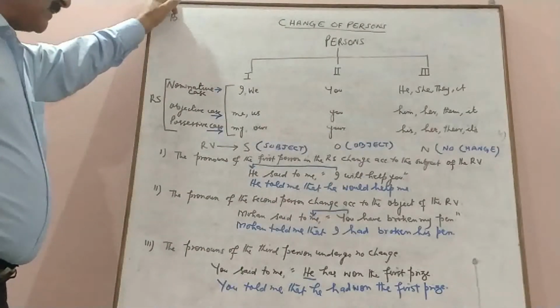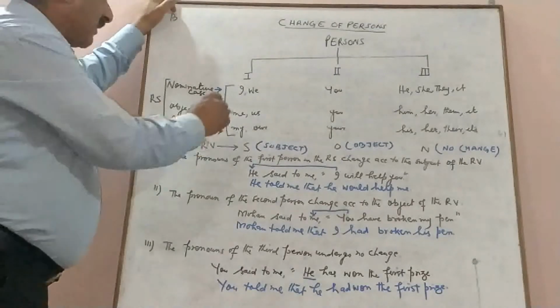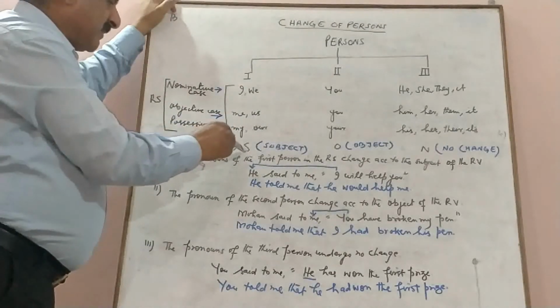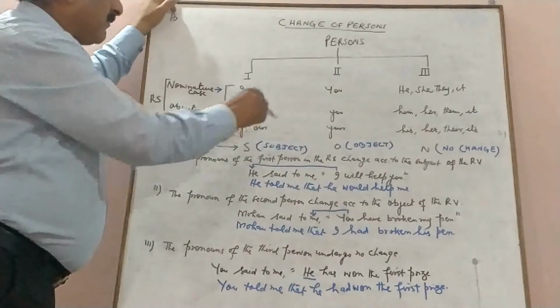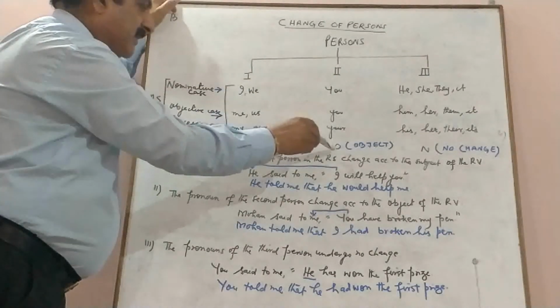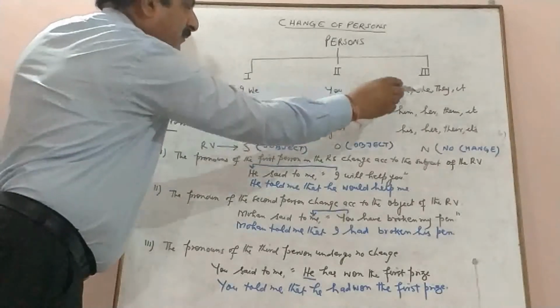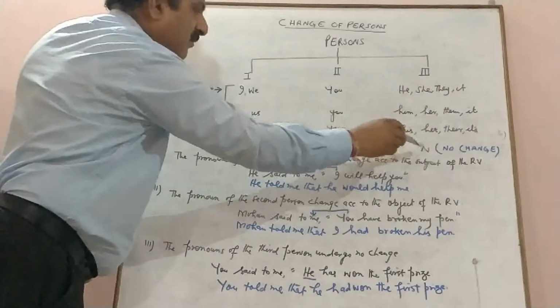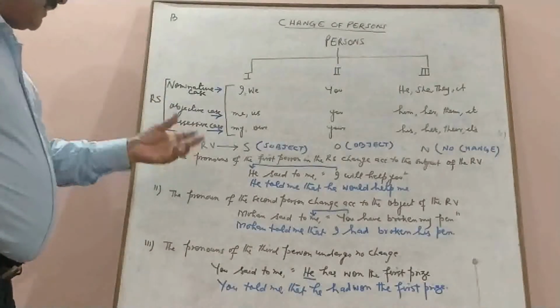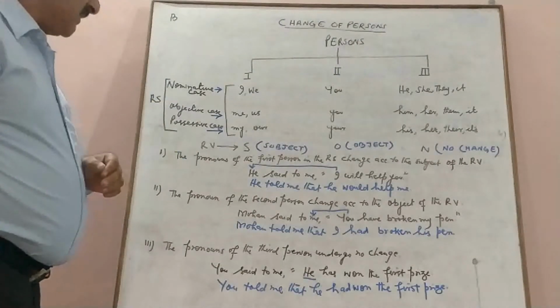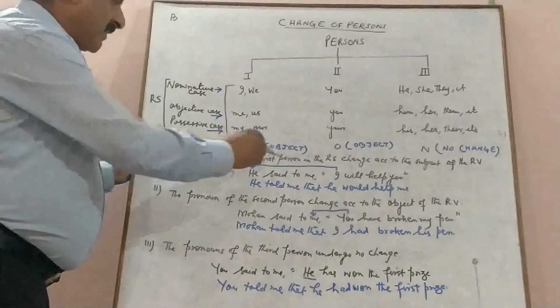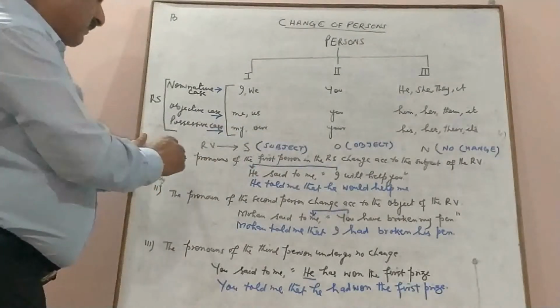I will repeat once again. This is very important. The first person of the reported speech changes according to the subject of the reporting verb. The second person of a reported speech changes according to the object of a reporting verb, and third person of the reported speech undergoes no change. So we will illustrate these rules.